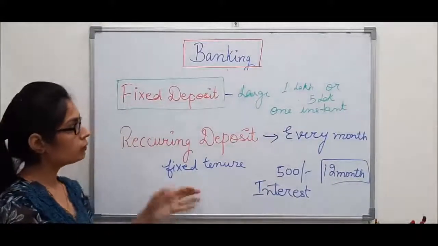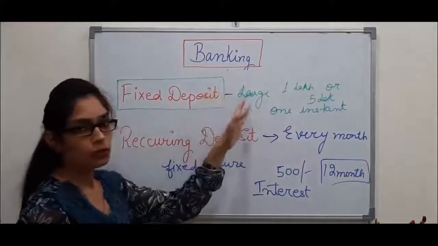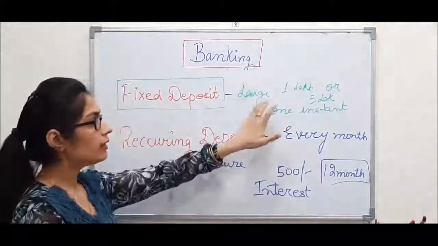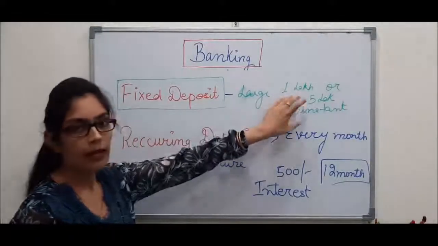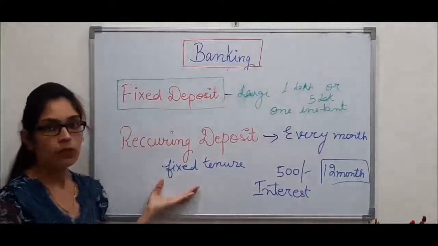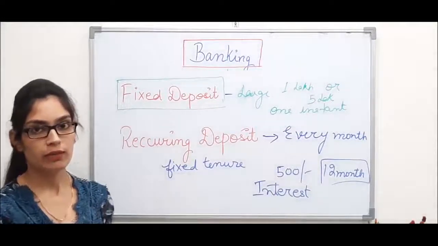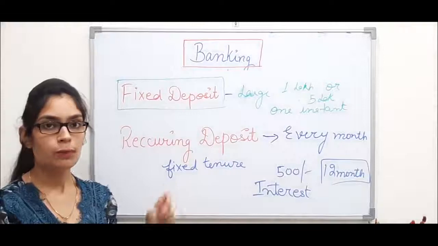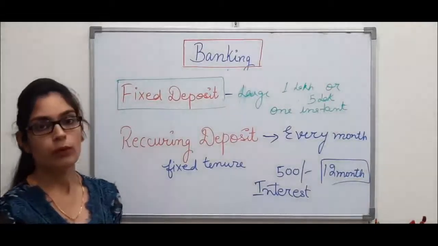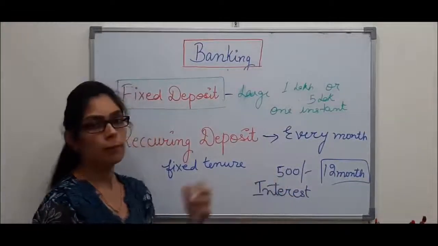The only difference between fixed deposit and recurring deposit is that in both you deposit the money and get interest, but in fixed deposit you pay your money in one shot at the start, while in recurring deposit you pay every month. Every month you pay a small amount like 500 or 2000 for a fixed tenure, maybe 12 months or 24 months, and after the time is over you get your matured amount.